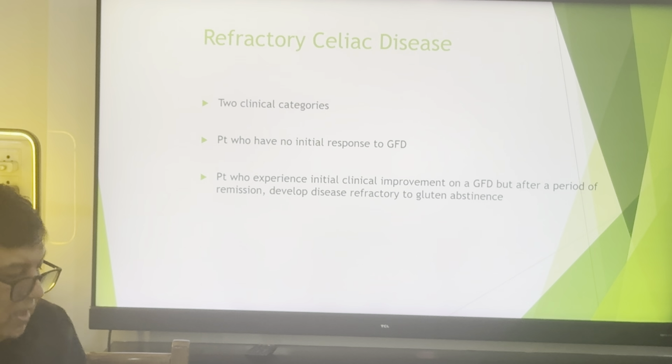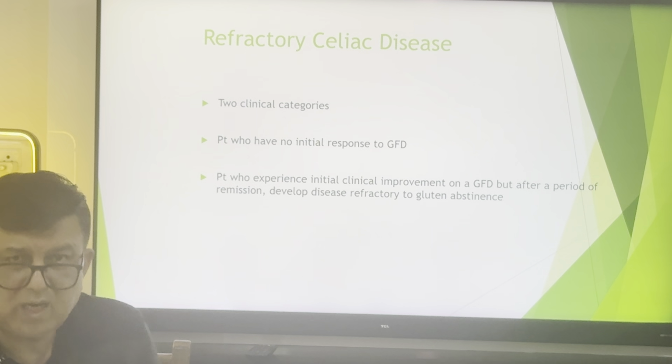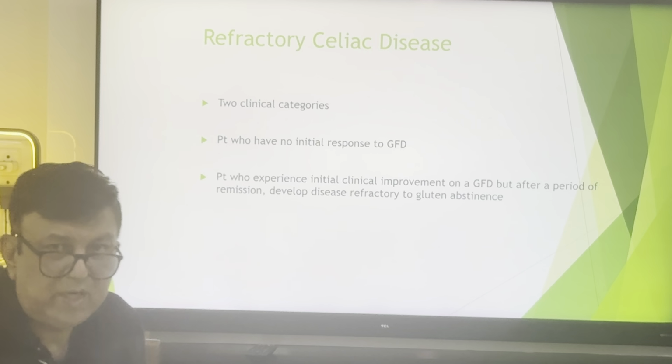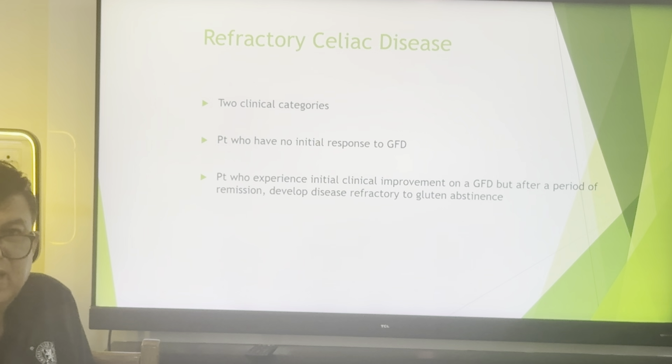What is refractory celiac disease? The child or adult is on the gluten-free diet for more than 1 year and still is not showing any improvement in the symptoms, markers, and biopsy, so you must suspect a case of refractory celiac disease.